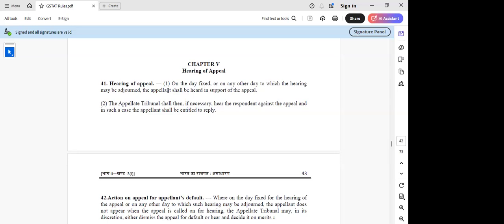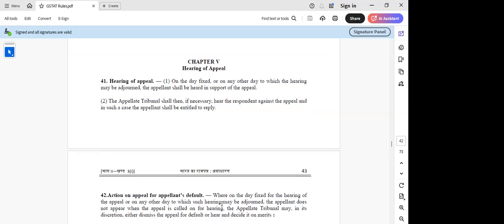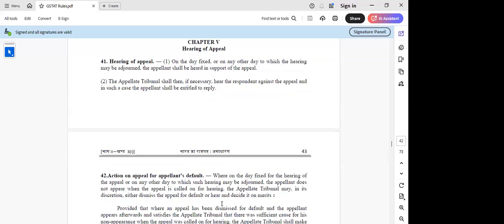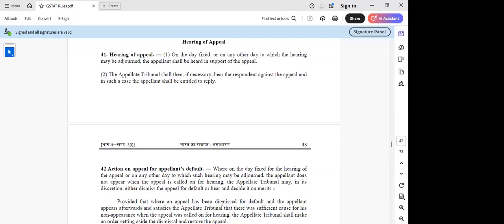Then next is rule 42, action on appeal for appellant's default. If the date is fixed for hearing and hearing dates are given, and the appellant does not appear, then the appellate tribunal has the power either to dismiss the appeal for default, or to hear and decide it on merits. But where an appeal has been dismissed for default and the applicant afterwards satisfies that there was sufficient cause for his non-appearance, then the appellate tribunal shall make an order setting aside the dismissal and restore the appeal.